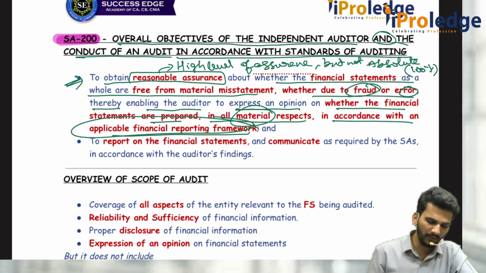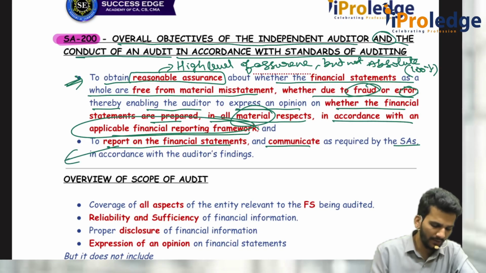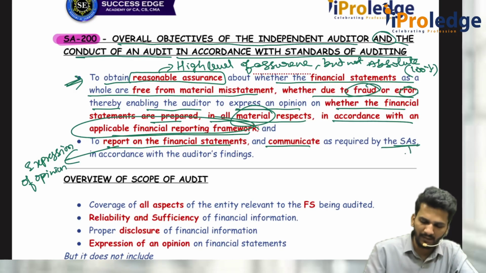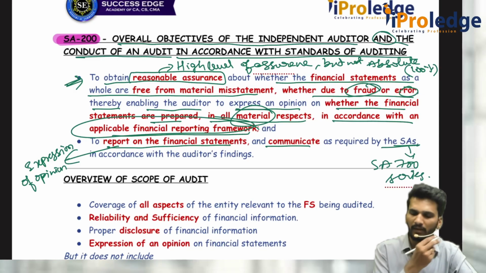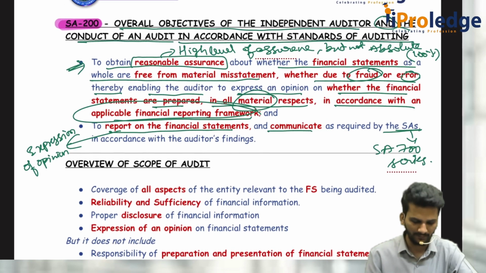And the second objective of it is, once you obtain the reasonable assurance, you should report on the financial statements and that should be communicated as per SA. That means what is report? That is given in the expression of opinion, and in accordance with SA, generally they told it in SA 700 series. We have to report as per SA 700 series. 700, 701, 705, 706, 710, etc. Reporting, what is the meaning there in 700 series?